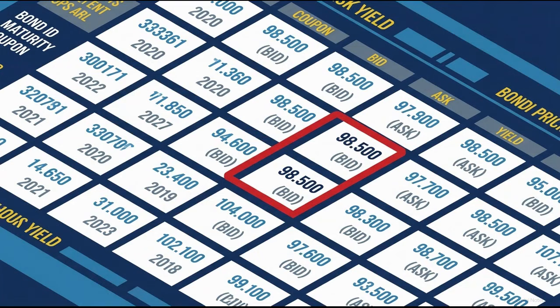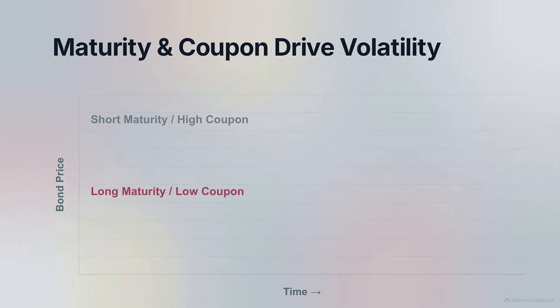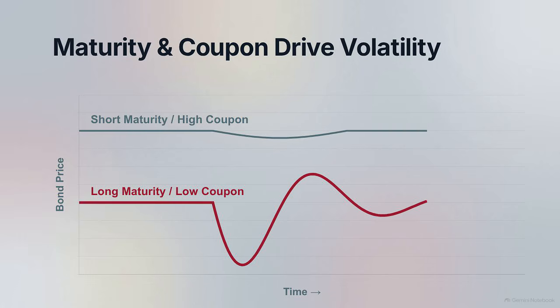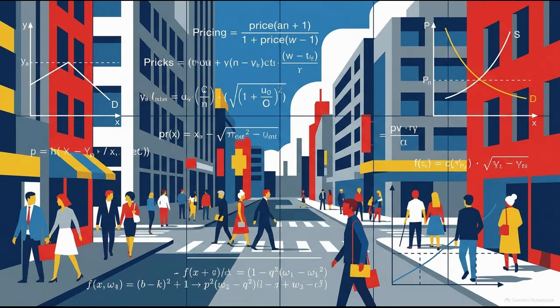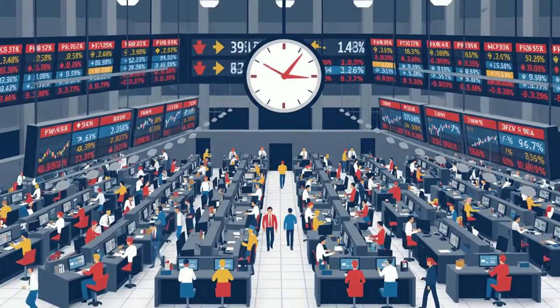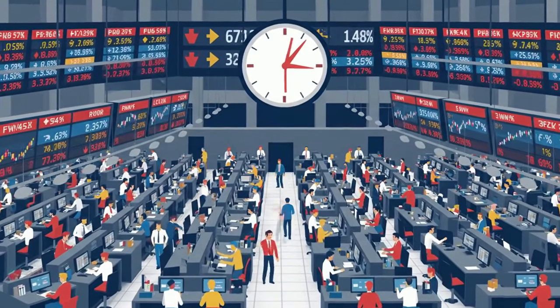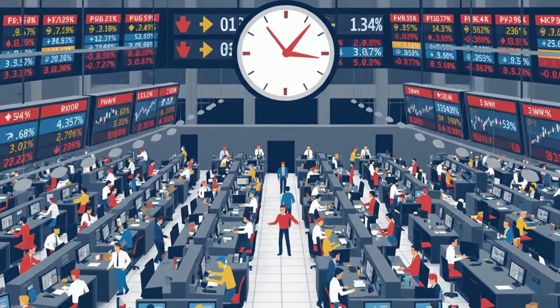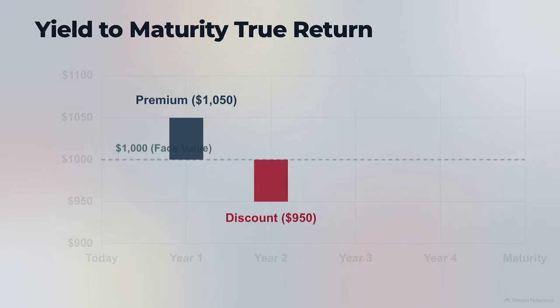A bond's specific structure determines how sensitive it is to these changes. Bonds with longer maturities and lower coupons generally experience the sharpest price movements when rates shift. This means a bond's market price is a mathematical result of its internal characteristics reacting to the external economy. Since market rates are always moving, bonds rarely trade at their exact face value on the secondary market. Instead, they trade at a premium or a discount to reflect their relative value.